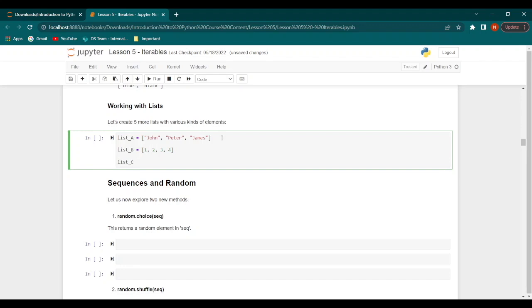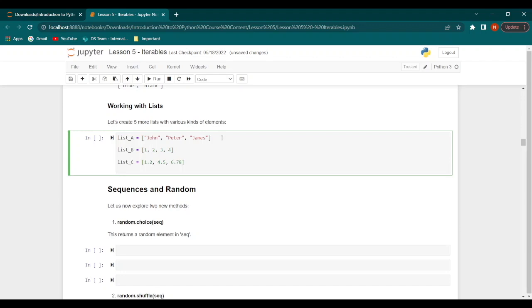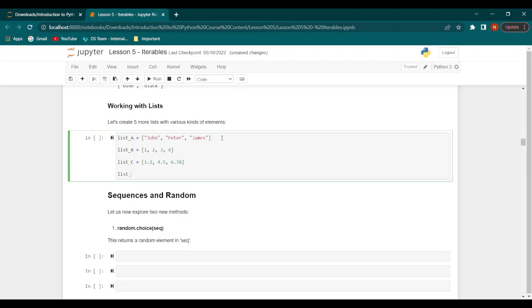Now let's consider a list C with float values. So we can have 1.2, 4.5, 6.78. Yeah, I think that should do. Then let's have a fourth list, and let's fill this in with Boolean values.